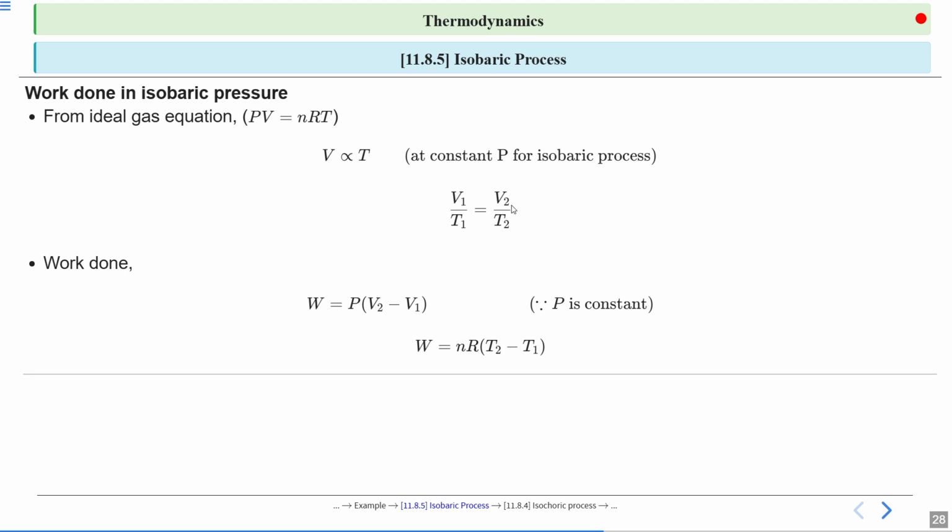Just put the value of P and V2 in the form of T. You will get W equal to nR into T2 minus T1. This expression comes from V1 upon T1 equal to V2 upon T2.